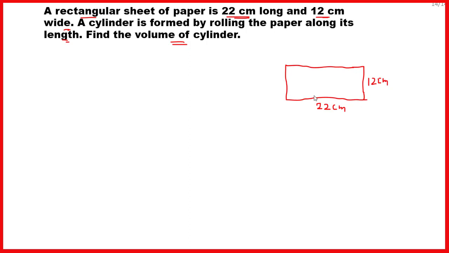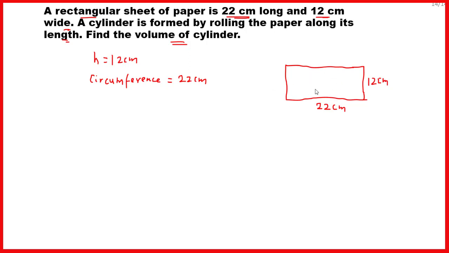Since this rectangular sheet is rolled along this length, then the circumference will be 22 centimeter and height will be 12 centimeter. So height is equal to 12 centimeter, and the circumference of that cylinder is equal to 22 centimeter.